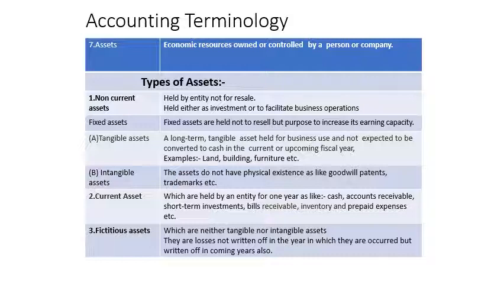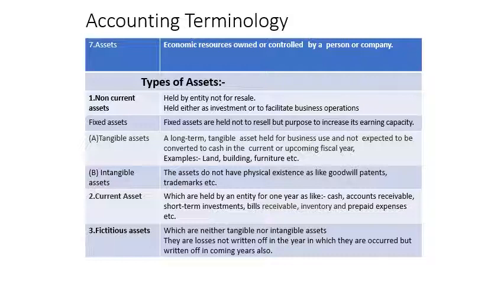Now broadly we divide the types of assets into three parts. Number one is non-current assets, then current assets, and the fictitious assets. Generally, we show these in the balance sheet. First of all, the non-current asset is again divided. One part is the fixed assets, and the fixed assets are also subdivided into tangible assets and intangible assets.